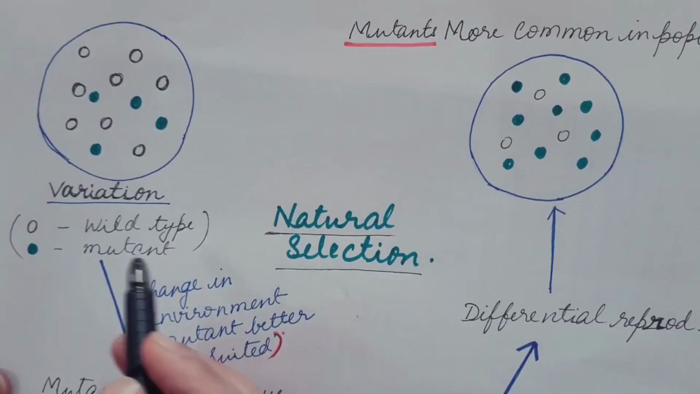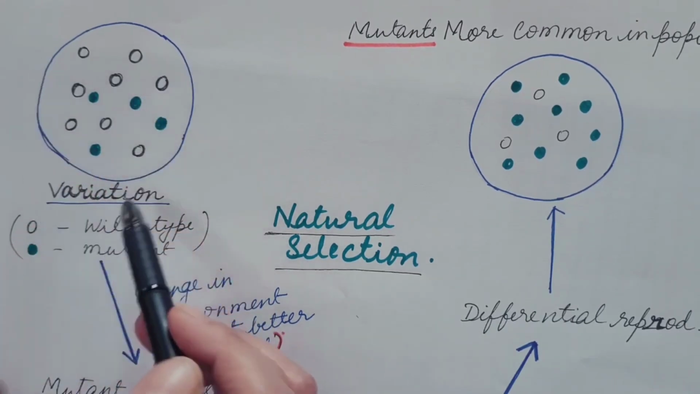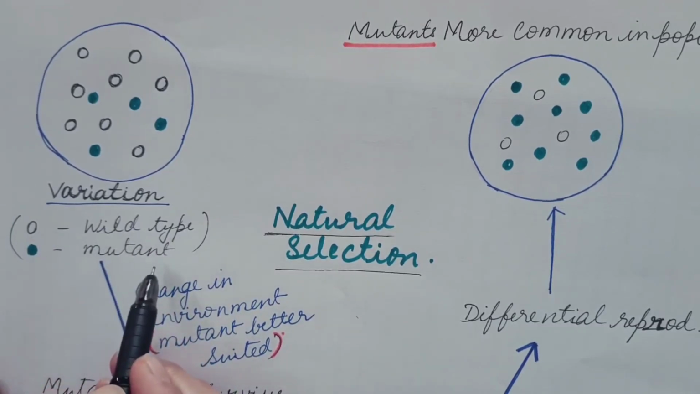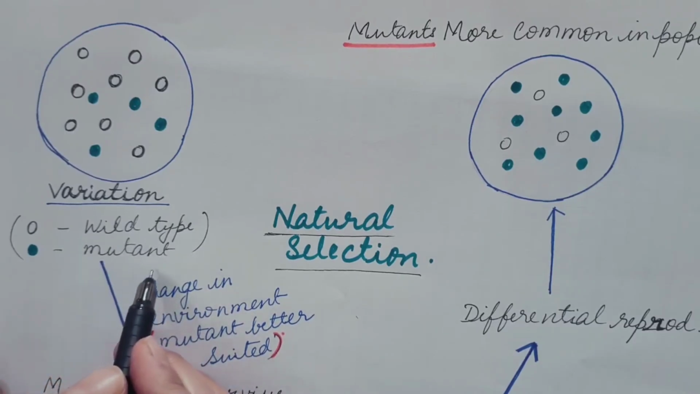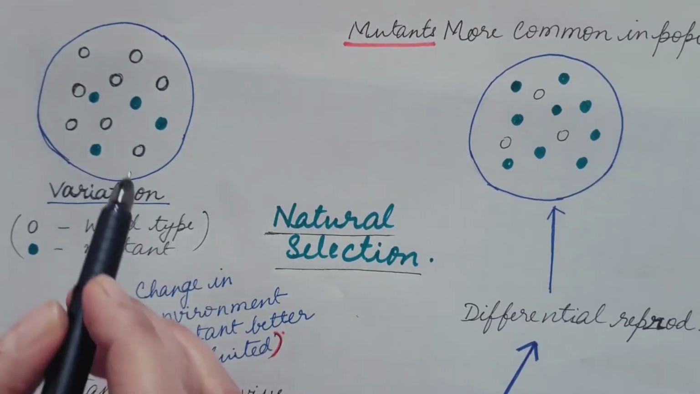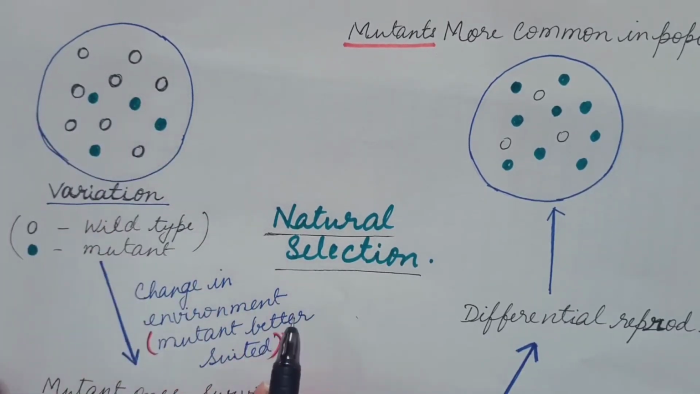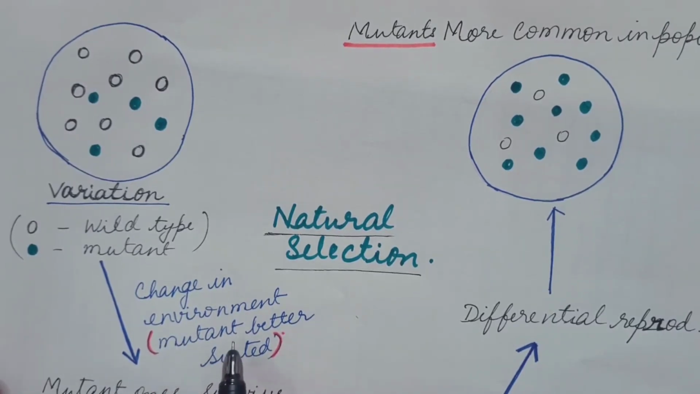Now let us understand this differential reproduction with the help of this figure. This is the initial population in a particular environment. Here this is the wild type and this is the mutant type. Wild type are due to the wild type genes and mutants are due to the presence of mutant genes. Now, due to some factors, there is a change in the environment, and the change is such that mutant varieties are better suited or better adapted to that changed environment compared to the wild type.